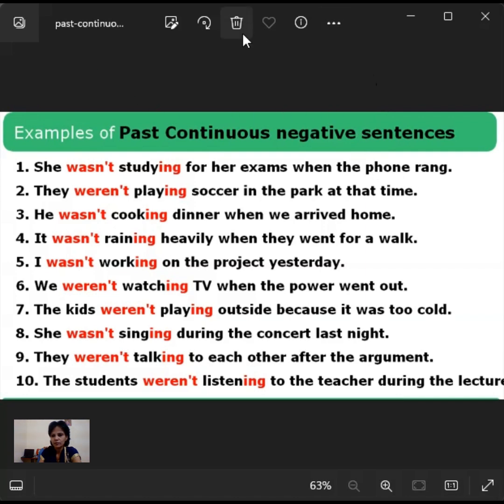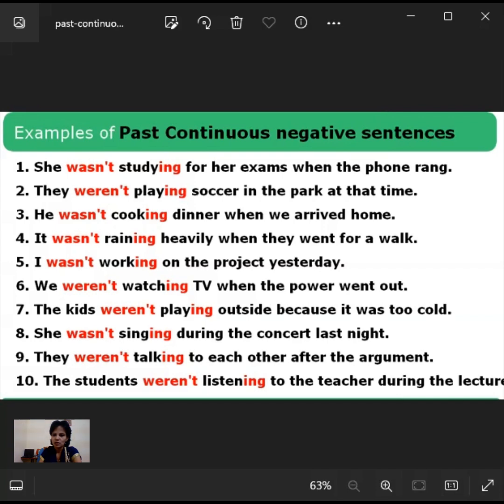And I will also explain one more: questioning. Past continuous interrogative sentences. Interrogative sentence means questioning. If someone wanted to clarify whether an action took place in the past moment, event, or situation, that is where we use interrogative. Someone asking whether this action took place or not. That is where we use interrogative sentences.